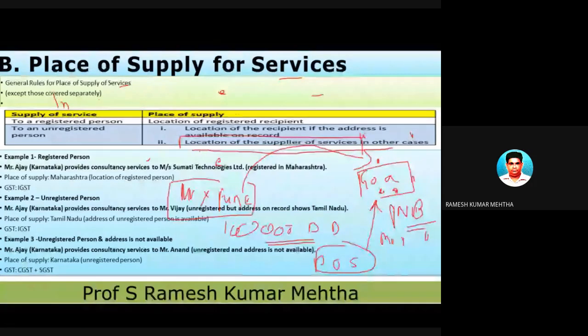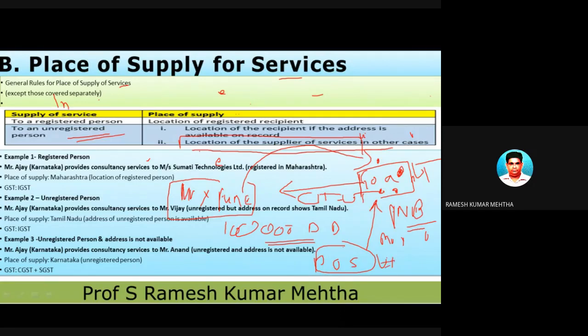Now, who is providing the service? Punjab National Bank of Goa is providing the service. So the place of supply is Punjab National Bank, Goa. Goa is the place of supply, which is a union territory. To whom is it supplied? The service is supplied to a person who is unregistered. So automatically it will become the union territory, and on this we are going to levy.